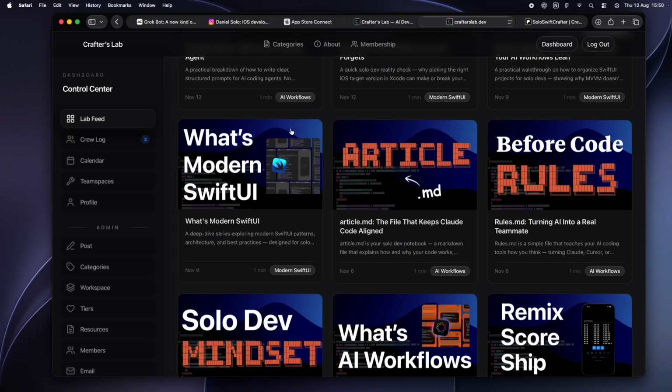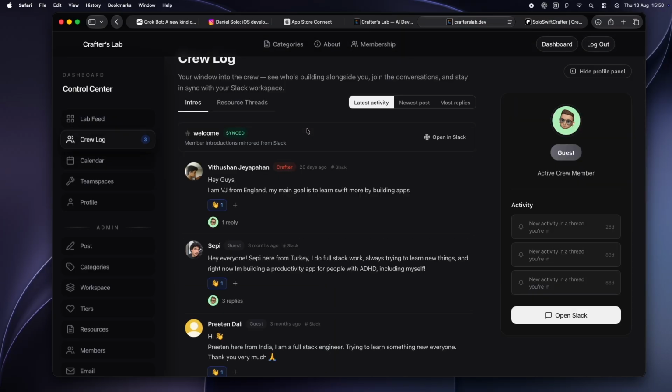Members jump into the comments, ask follow-ups. We go back and forth until the thing actually clicks. Real threads about real work. You get the idea. And all of it syncs straight into Slack, which is where the crew actually lives.